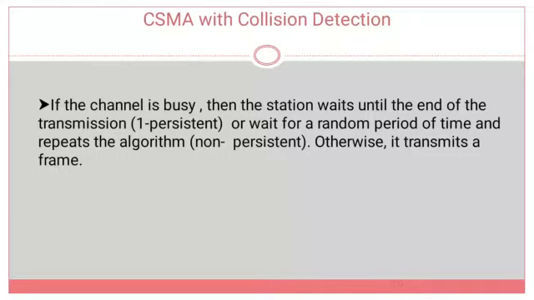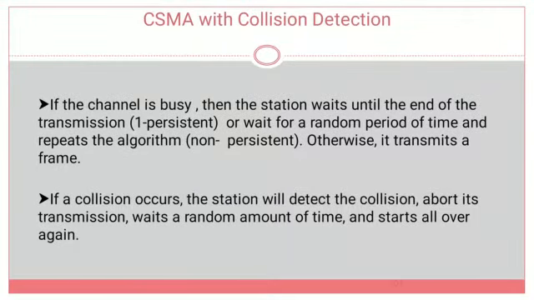So in one-persistent CSMA, the transmitting station will sense the channel first. If it observes the channel is busy, then it will wait until the end of the transmission, or wait for a random amount of time and repeat the same algorithm, continuously sensing the channel. If the channel is idle, then it will start transmitting a frame.